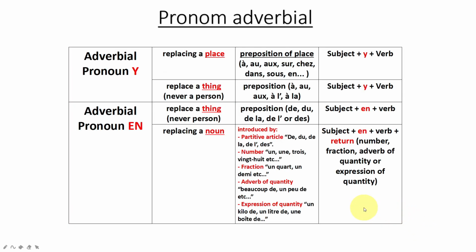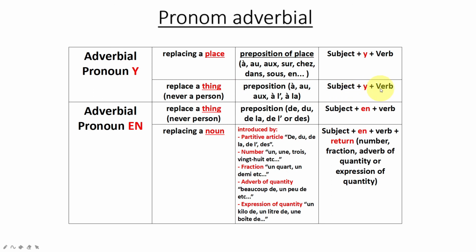So many things that we have been through. So let's make a recap. So the adverbial pronoun y is used to replace a place introduced by a preposition of place. And this is the structure of the sentence with the pronoun: subject plus the pronoun y plus the verb. The adverbial pronoun y can also be used to replace a thing, but never a person, introduced by a preposition à: a, au, aux, à l', à la.